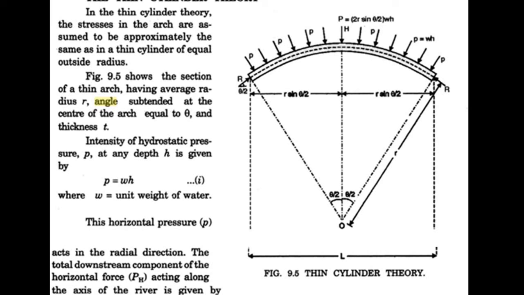Area is length r sin theta on both sides of the curve, that is 2r sin theta, that is the length, into unit thickness into WH. The same thing, PH is equal to 2r sin theta into 1 into WH.